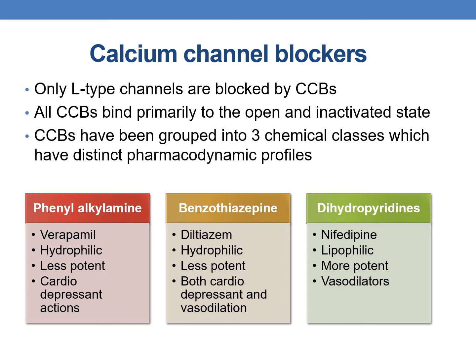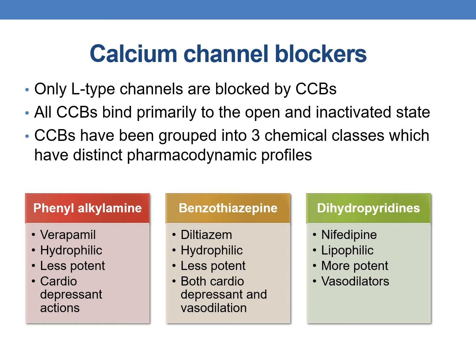All calcium channel blockers bind primarily to the open and inactivated state of the calcium channel. And as we have discussed earlier, the calcium channel blockers have been grouped into three chemical classes which have distinct pharmacodynamic profiles. The first one is phenylalkylamine. An example of the drug is verapamil. It is hydrophilic, less potent, and cardiodepressant effects are seen.